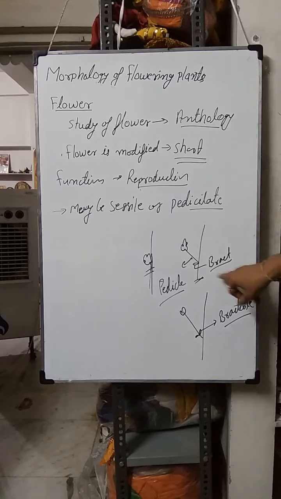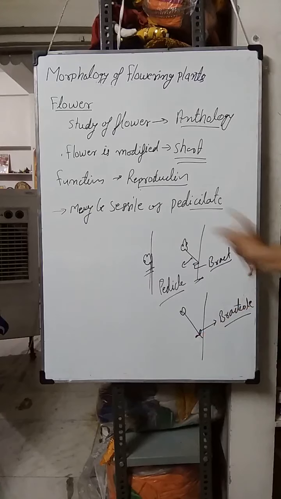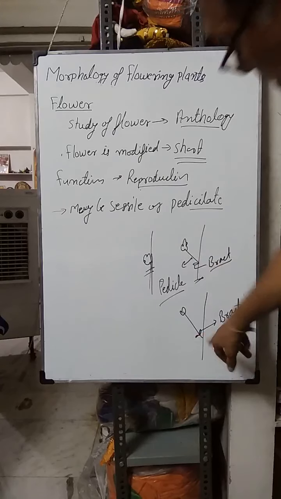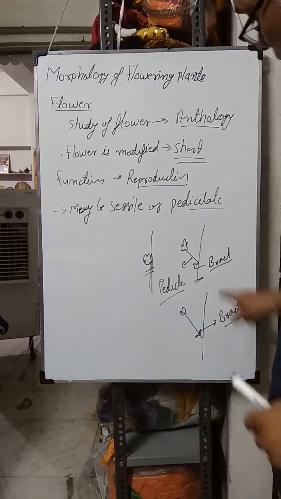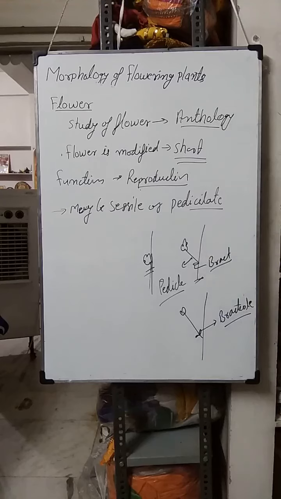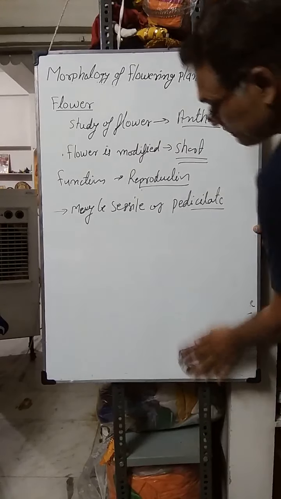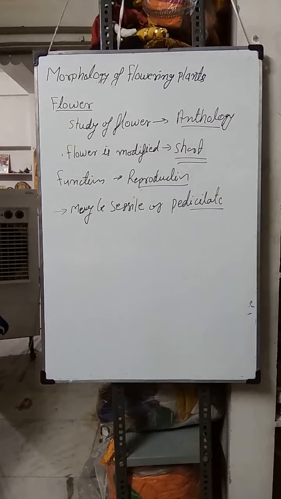This is the bract, which is at the base of the pedicel of the flower, and this is bracteole present on the pedicel of the flower. Pedicel पे leaf like structure है दो, तो उसको bracteole कहेंगे, और जहां से leaf flower का pedicel अराइज हो रहा है वहां पे बेस में उसको कहते हैं bract. So this is bract and bracteole,